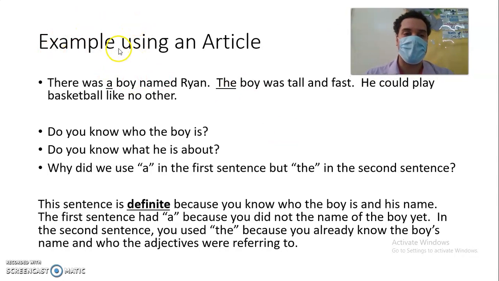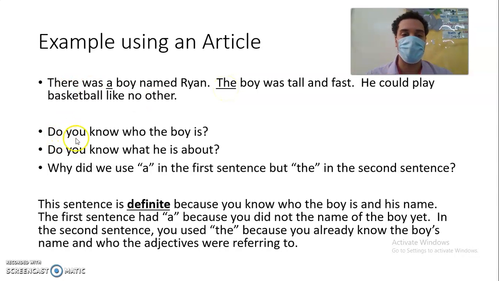Now it says, example using an article. There was a boy named Ryan. The boy was tall and fast. He could play basketball like no other. Wow. So now look at this sentence. Look at the first sentence. The first sentence is using the article a. But if you look, the second sentence is using the word the. Why? Let's figure it out.